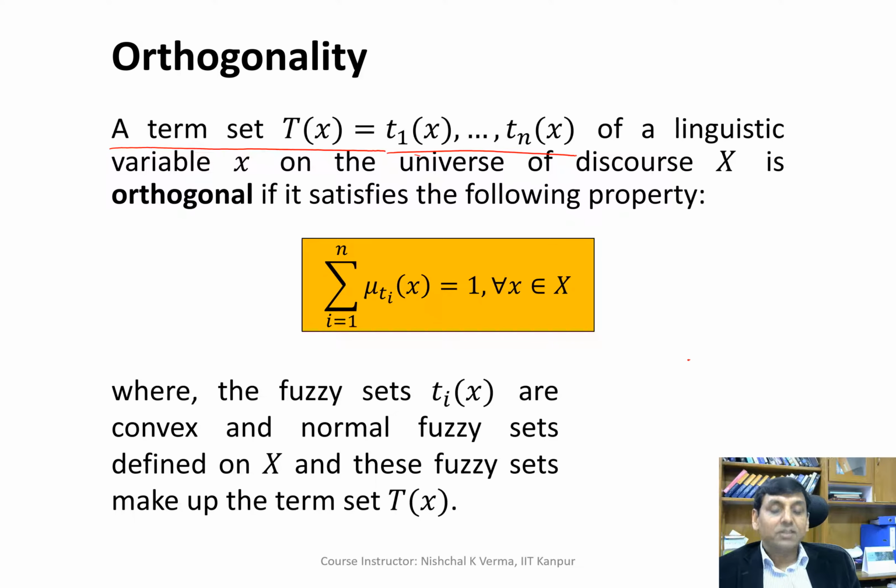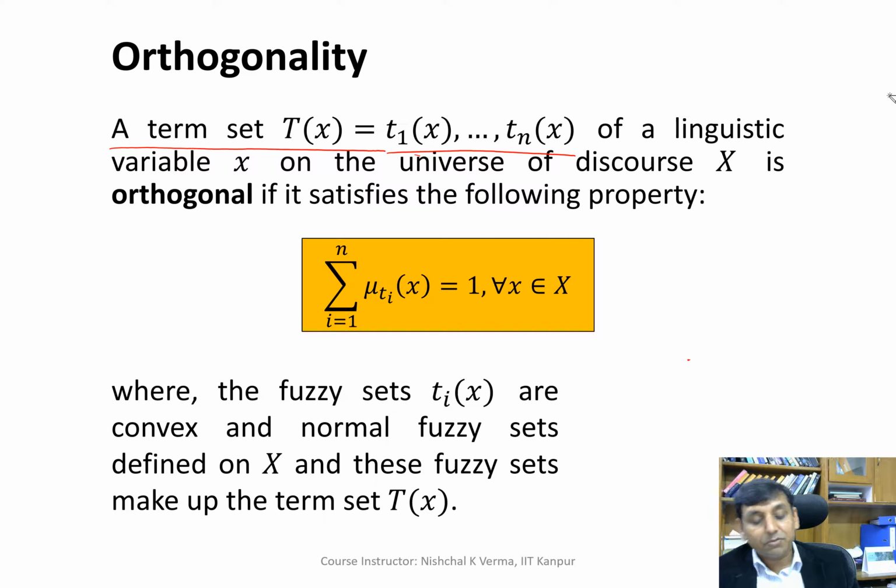This means that if we have any linguistic variable within its universe of discourse, the region within the universe of discourse is covered by multiple fuzzy sets, let's say small n fuzzy sets.